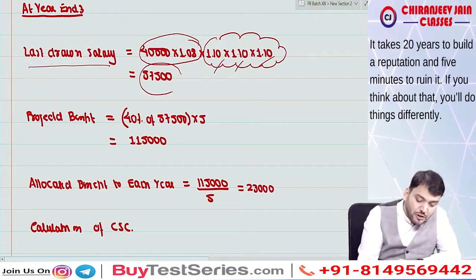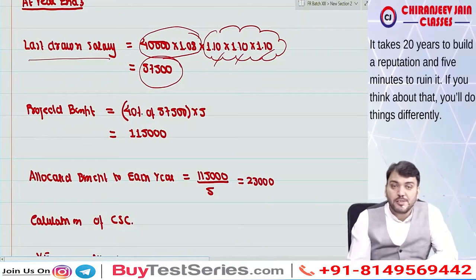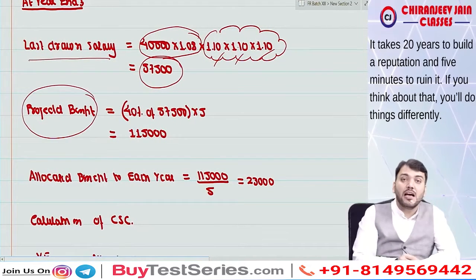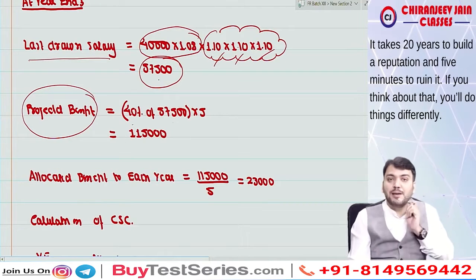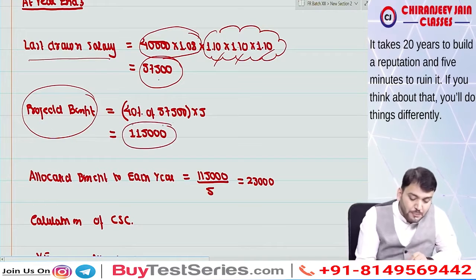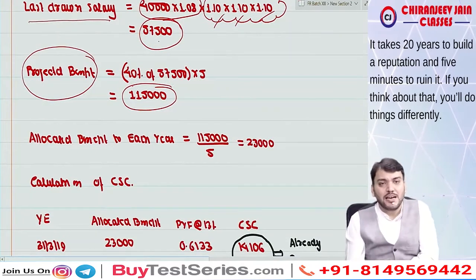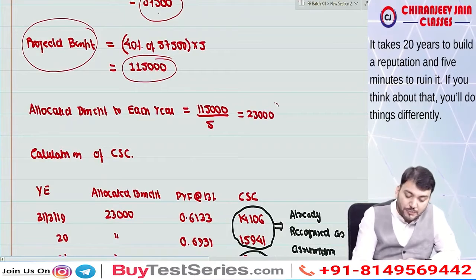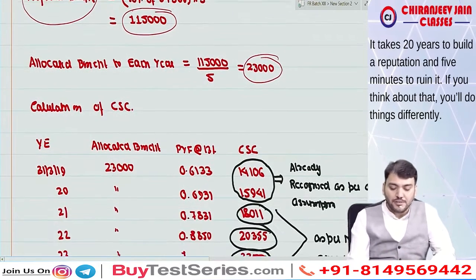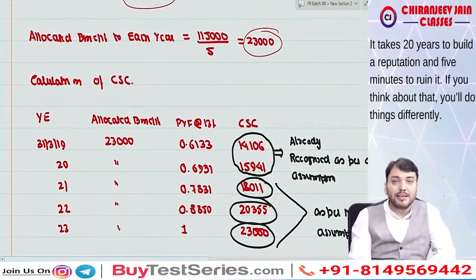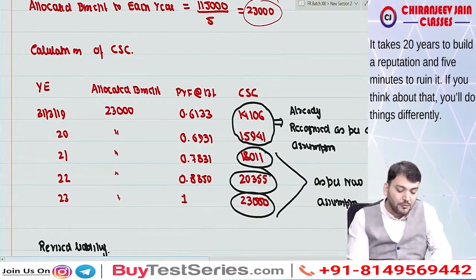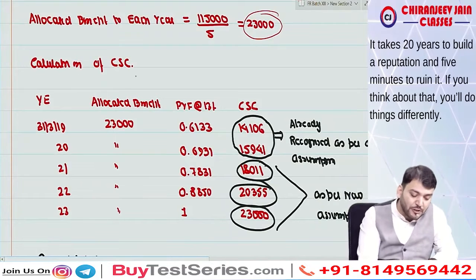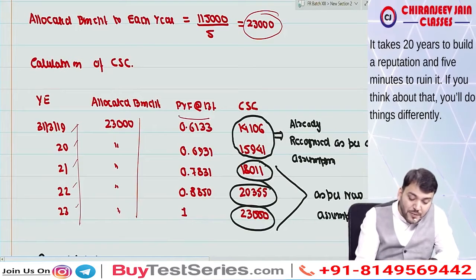So of course your last drawn salary will change. If last drawn salary changes, your projected benefit will change, and now the projected benefit will be 40% of last drawn salary multiplied by 5 years. This becomes the total projected benefit. Now once again we'll allocate this projected benefit to each year. So this becomes 23,000. Correct. So that is the allocated benefit. Now once again we'll find out the current service cost for this allocated benefit, which will be the present value of this. So current service cost: year 1 to 5, 23,000, present value factor at the rate of